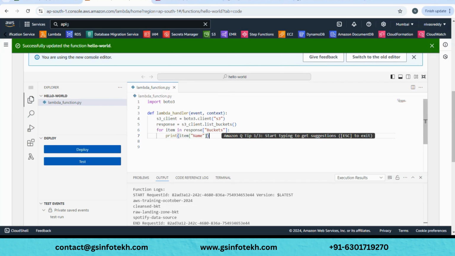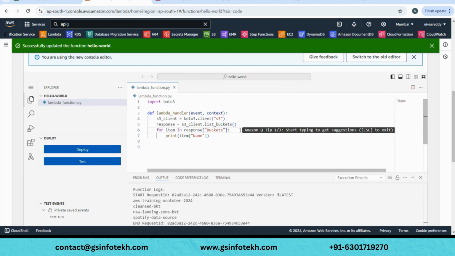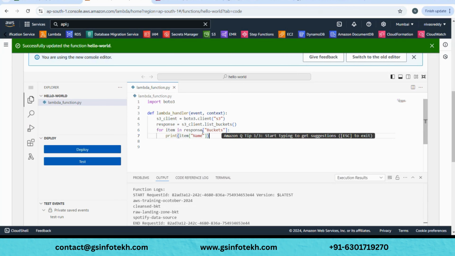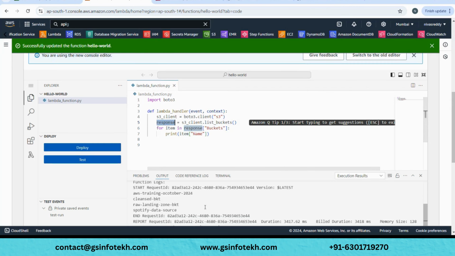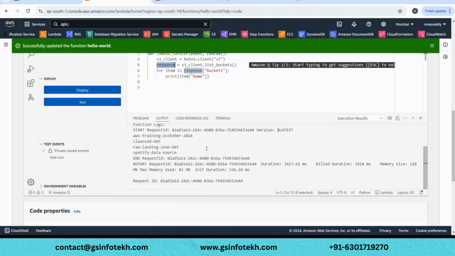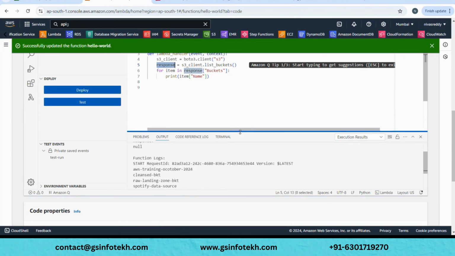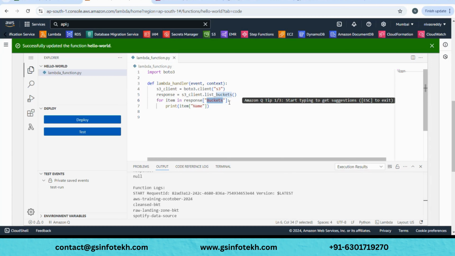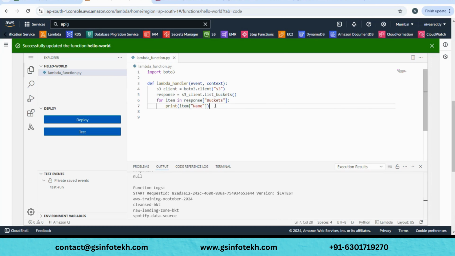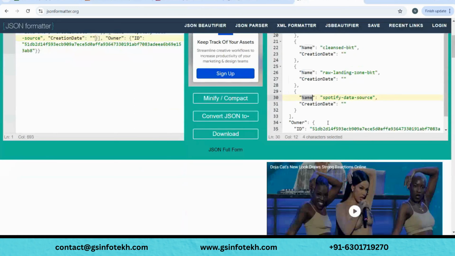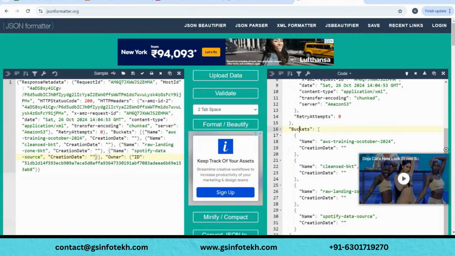I have a question. Why did you go to the JSON and format it? Why I did that is, I don't know what the response is, because here it was jumbled. Only when you know what you want to grab, that is capital Buckets. How do we know? It could be any other name. So to grab what we want out of this entire response, we need something to look at and fetch it.